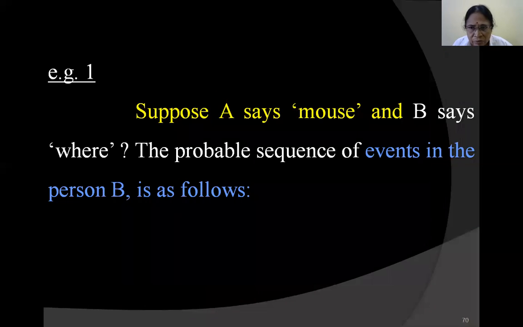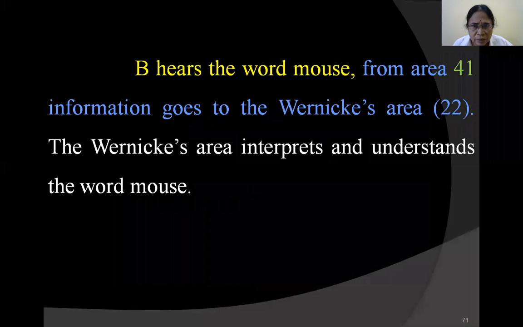Let's see the sequence of events. While you are talking, somebody else is talking to you, and you want to answer them back. Suppose somebody else has asked you a question, and you hear the question. This information goes to area number 41, the primary auditory area. The sound waves of the question go to area 41.